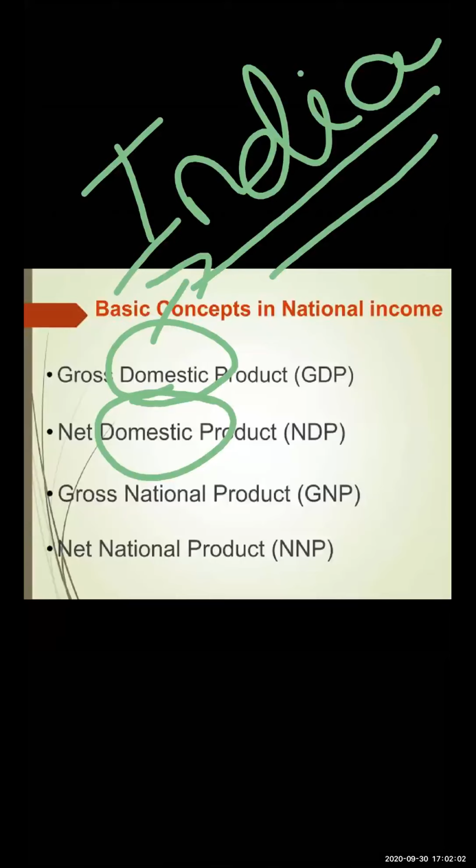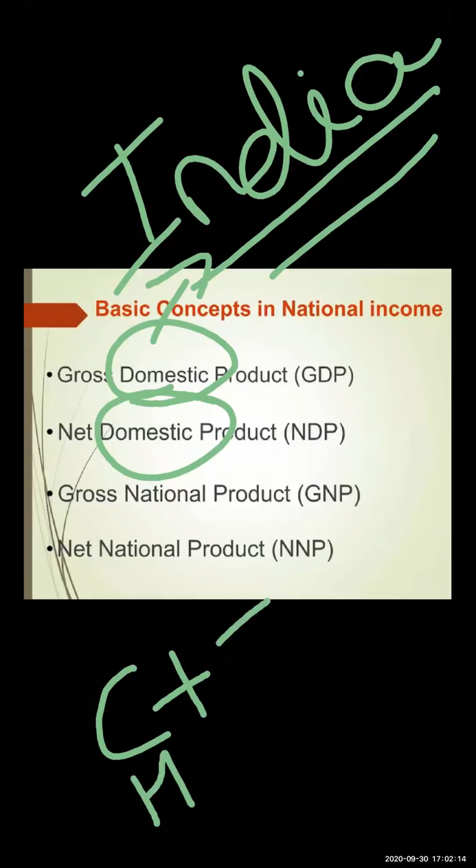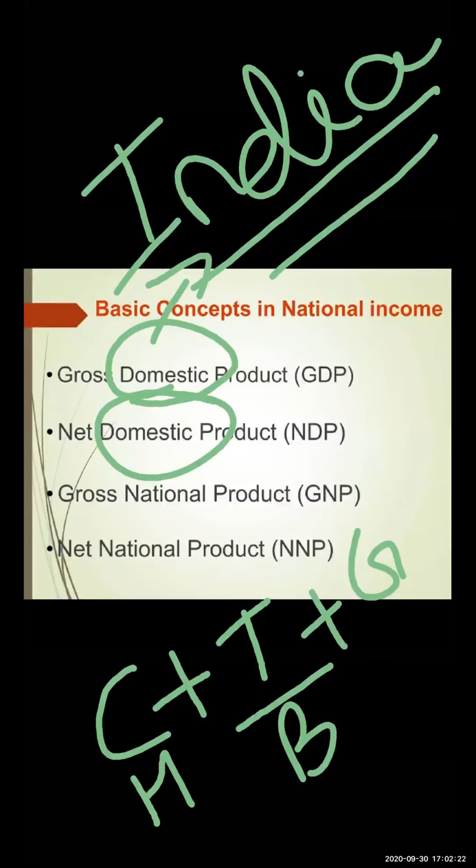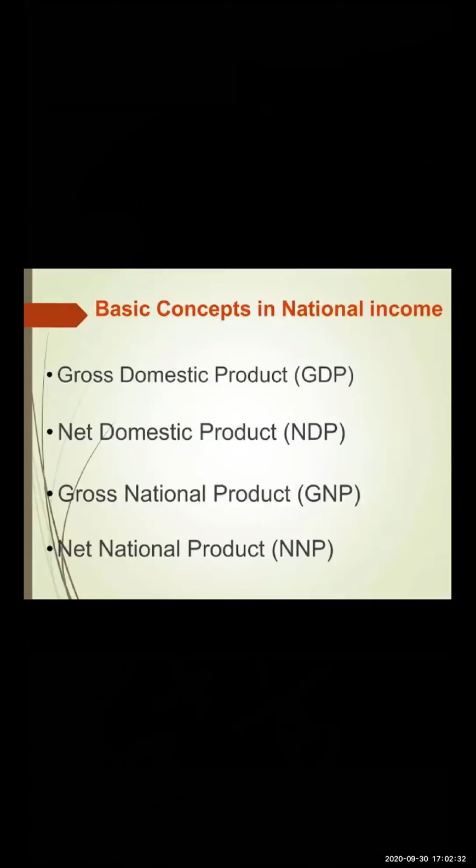Gross market value of all final goods and services produced within the domestic territory of a country during one period of time, which includes C, consumption from the household point of view, I, investment from the business point of view, G, government spending and government consumption, plus export minus import, that is the foreign sector. And in net domestic product we have to calculate net, so we subtract the depreciation cost.